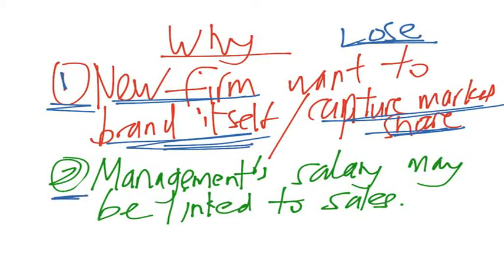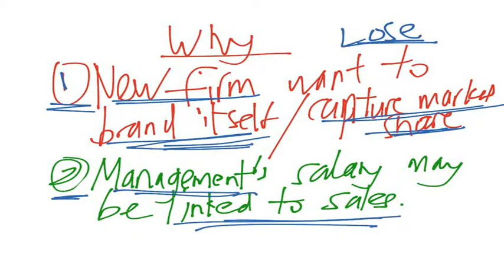The second reason may be that the management salary for the firm is linked to sales. For example, the CEO's salary is 20% of the sales revenue generated. If that's the case, then the management will definitely focus on increasing the sales revenue, right?